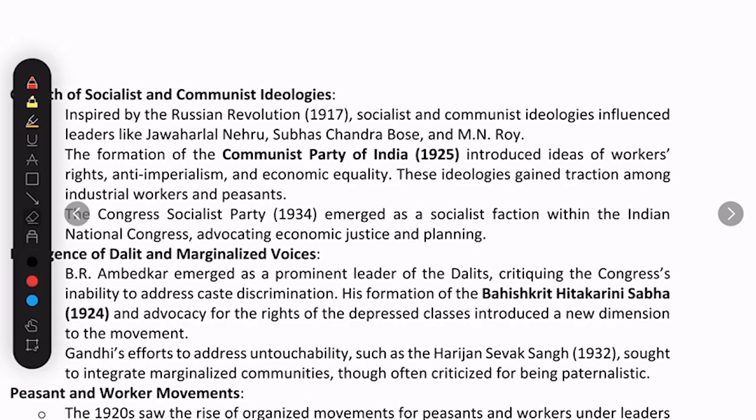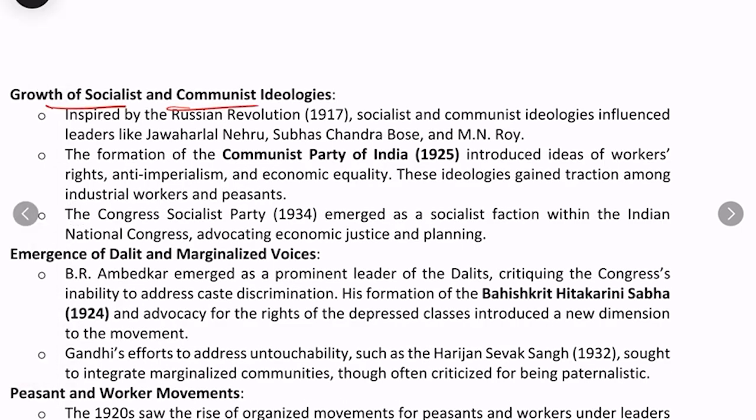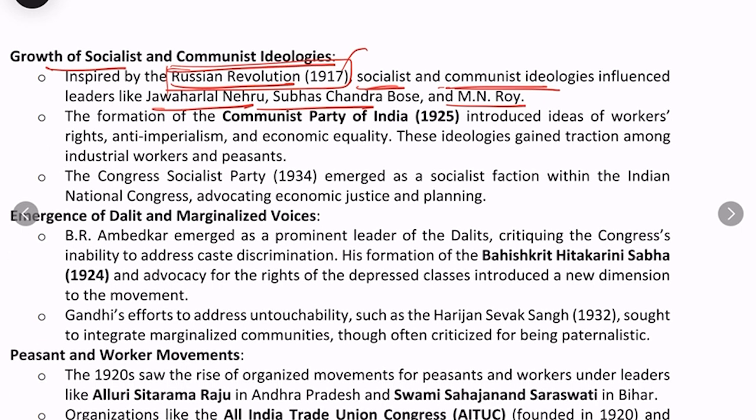Next ideological strand: growth of socialist and communist ideologies. The Russian Revolution of 1917 inspired socialist and communist ideologies, which influenced leaders like Jawaharlal Nehru, Subhash Chandra Bose, M.N. Roy, correct, and also inspired the formation of the Communist Party of India in 1925, which introduced the ideas of workers' rights, anti-imperialism and economic equality.